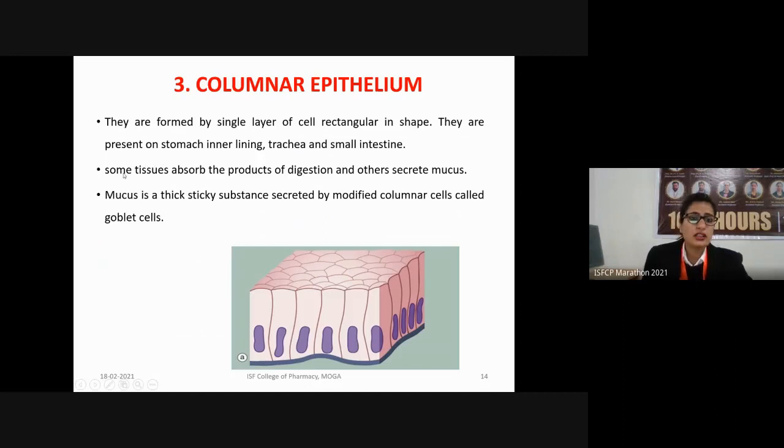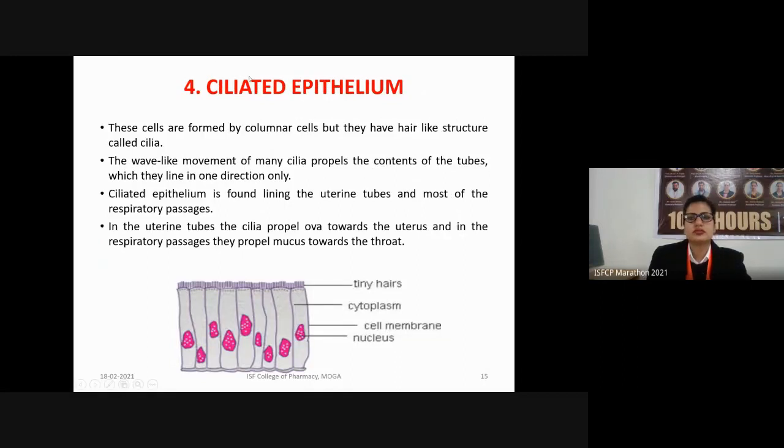Their main function is to absorb the products of digestion, and they also secrete mucus. Mucus is a sticky substance secreted by the columnar cells. These cells are also known as goblet cells. Goblet cells are present in the mucous membrane, from where they secrete the substance known as mucus.